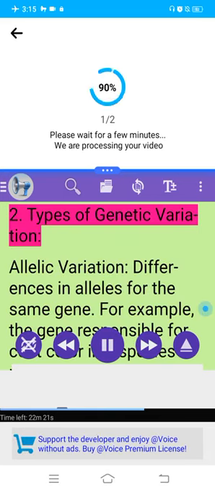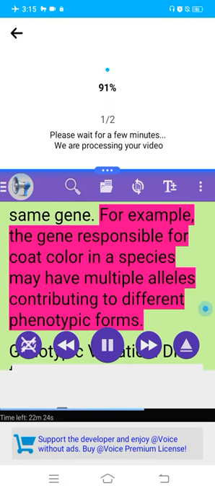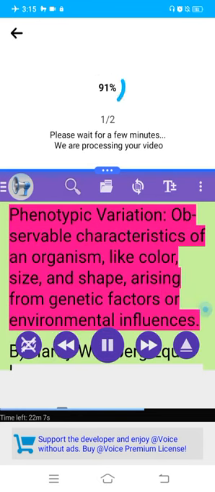2. Types of genetic variation. Allelic variation, differences in alleles for the same gene. For example, the gene responsible for coat color in a species may have multiple alleles contributing to different phenotypic forms. Genotypic variation, differences in the combinations of alleles, or genotypes, present in an individual. Phenotypic variation, observable characteristics of an organism, like color, size, and shape, arising from genetic factors or environmental influences.